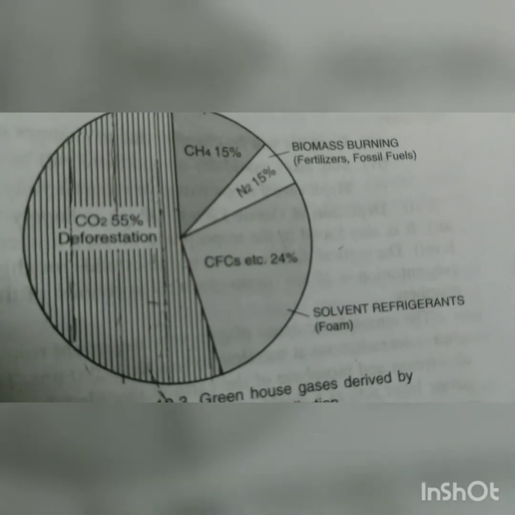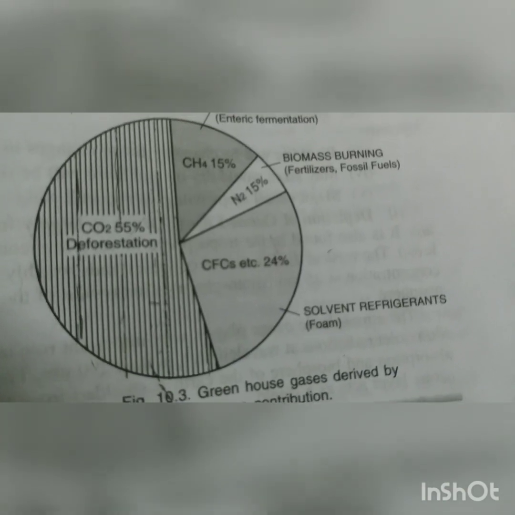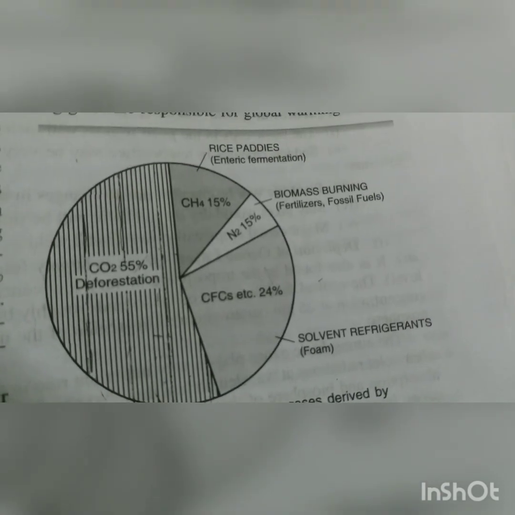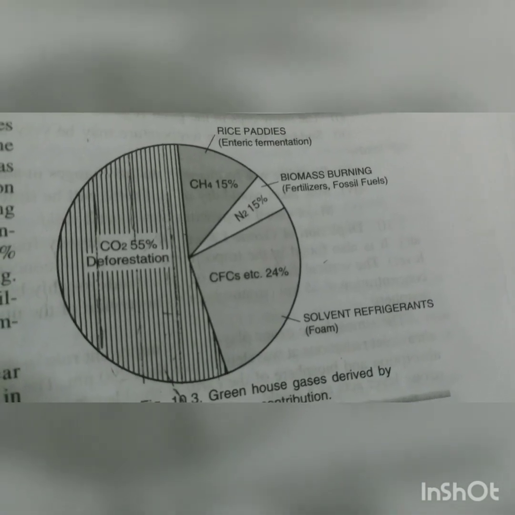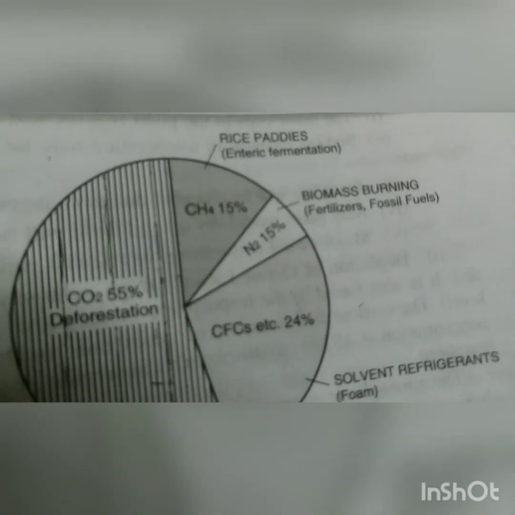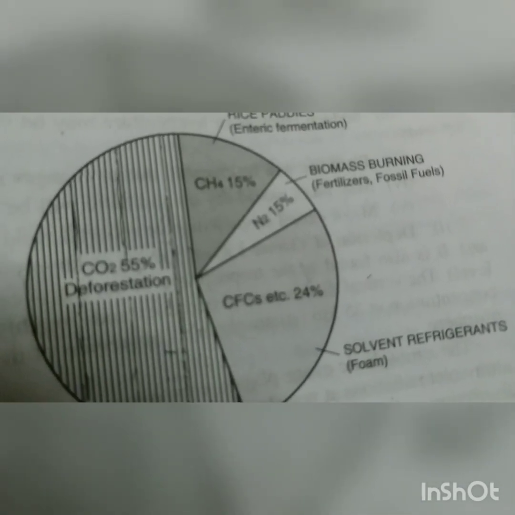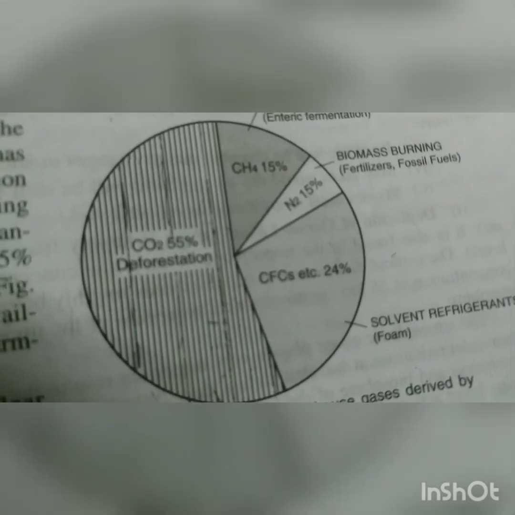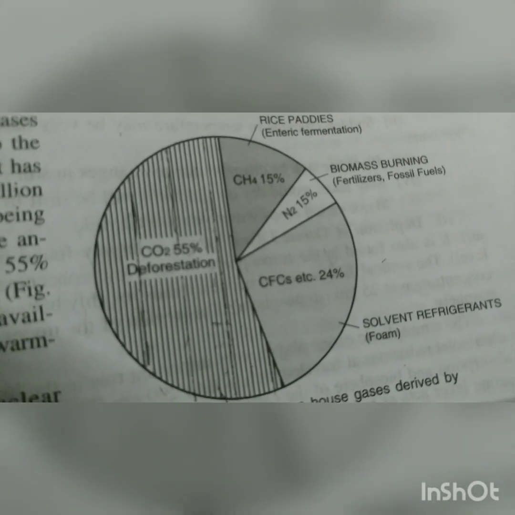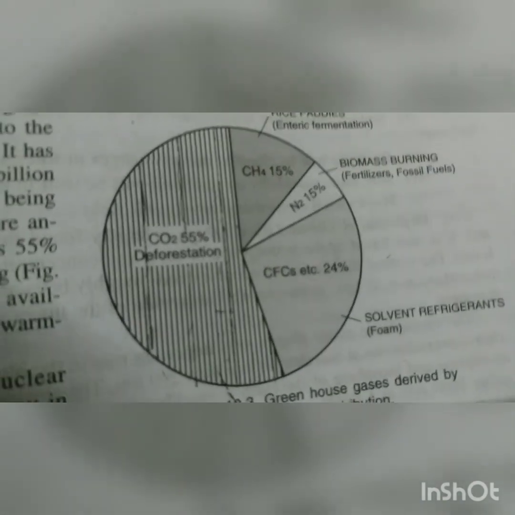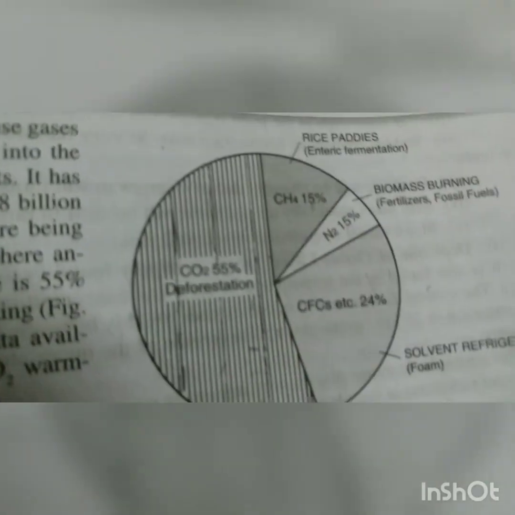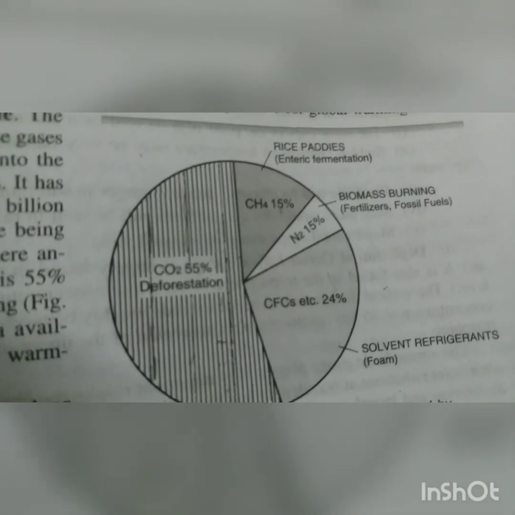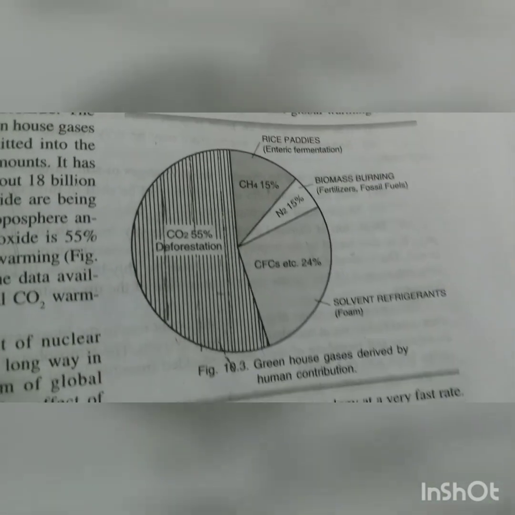Carbon dioxide forms 55%. It also increases, I already told you, due to deforestation. Then we have CFC 24% and methane, that is 15%. Methane which comes from the rice fields is 15%, but it is more dangerous than carbon dioxide because methane absorbs heat radiations 8 times more than carbon dioxide. So if we multiply, it comes to 120%, which is more than 100. So methane is more dangerous, and besides that, the rest, that is 7 to 15%, is N2O.